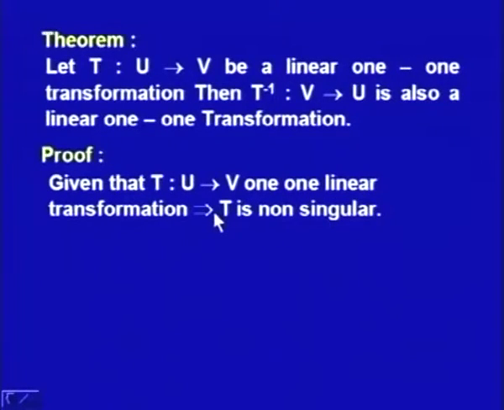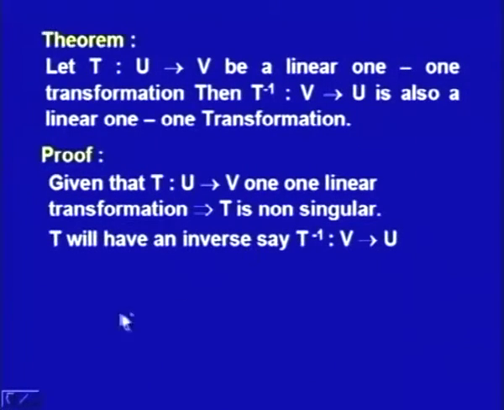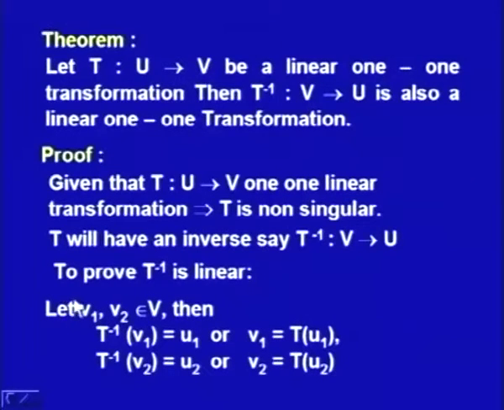We have earlier proved that such a linear 1-1 transformation will be non-singular. So, with this we further assume the existence of T inverse from V to U.